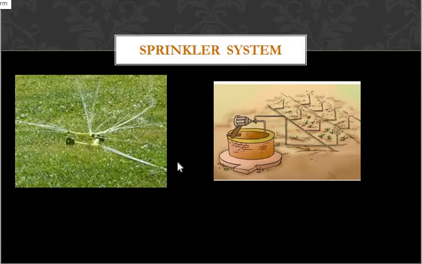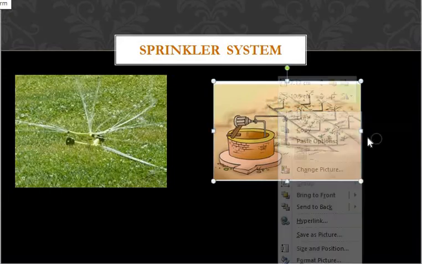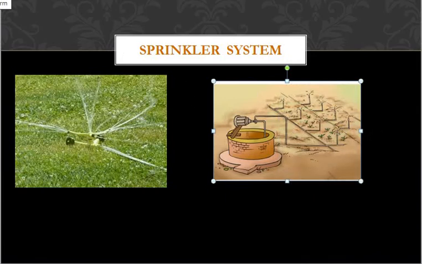Sprinkler system. Here you can see this is the main pipe, and you can see the perpendicular pipes here too: this one, 2, 3, 4. These are the perpendicular pipes arranged at equal intervals.